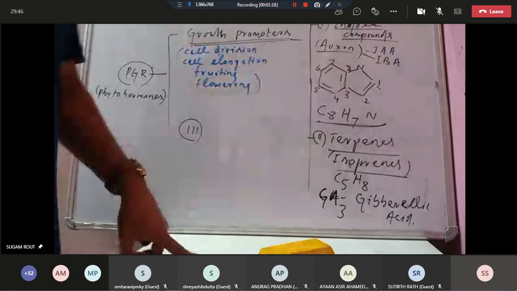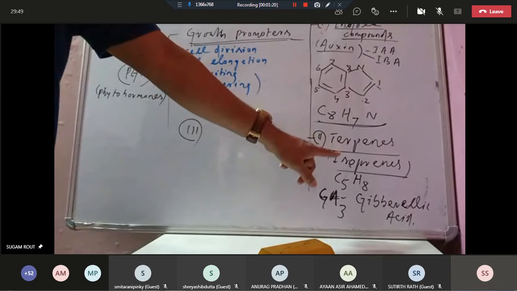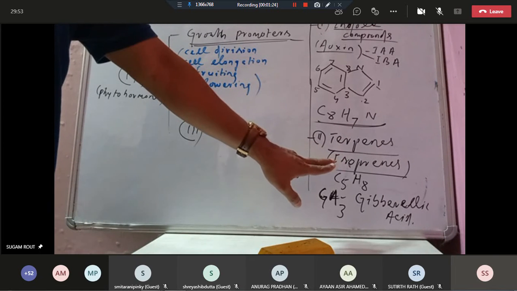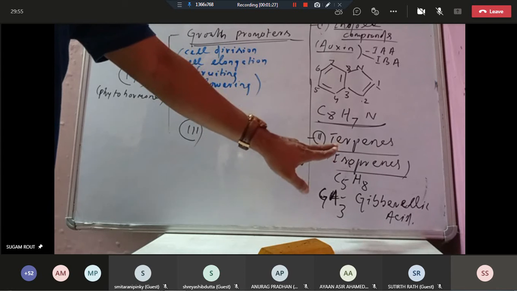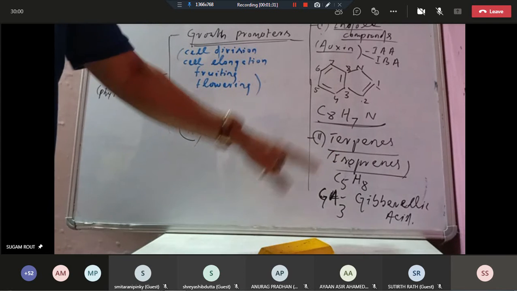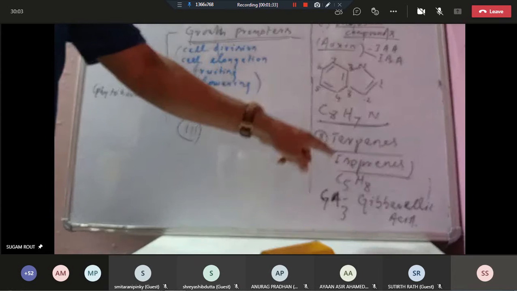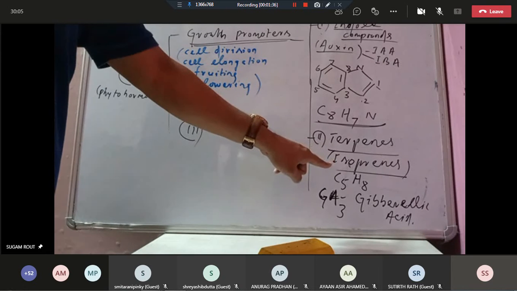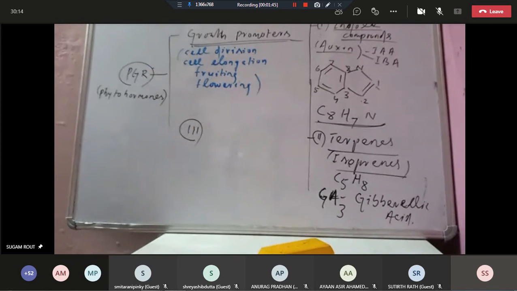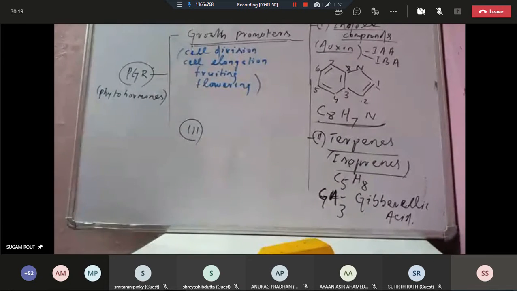Side groups vary. And terpenes are generally isoprenes, a hydrocarbon compound. If it is a monoterpene, then it contains two isoprenes. Diterpenes similarly contain four isoprenes. So monoterpenes usually contain two isoprenes, and in that case the formula is C10H16. Terpenes include gibberellic acids. The type here, the compound, is gibberellic acid, for example.